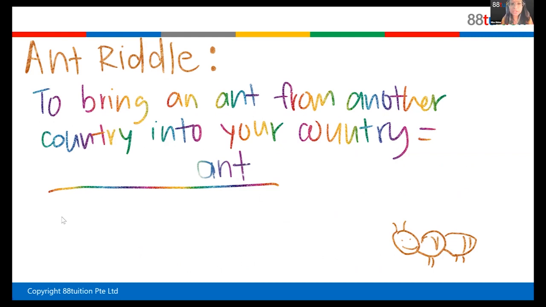Which means, for example, if I want to sell 1,000 iPhones, okay? But then if I'm going to buy it in Singapore to sell the 1,000 iPhones, 1 iPhone is going to cost me $1,000, so expensive. So I have an idea, I can buy it maybe from China because the exchange rate is very low. So I can buy maybe 1 iPhone for 500 yen, so $500 only, okay? And then I can sell it for $1,000 in Singapore, which means I get double the price. So I buy something overseas, I bring it to Singapore, and then I sell it here.